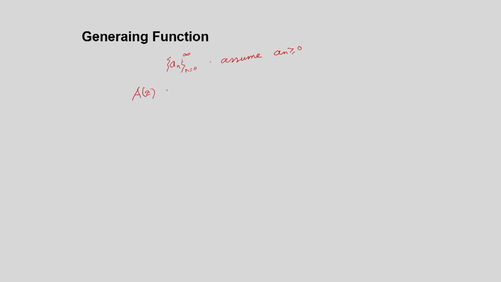This is similar to the z transform, that is equal to the sum of a_n z to the power n, going from 0 to infinity. So, this is the generating function.